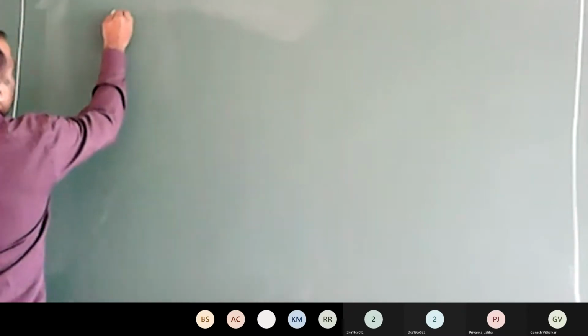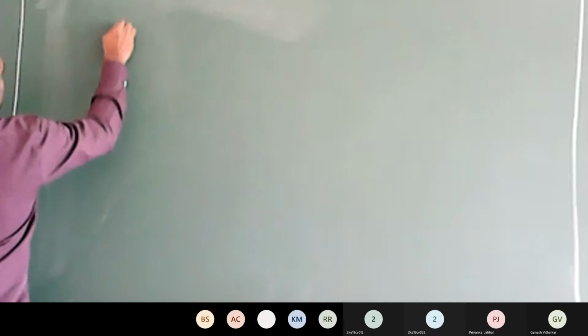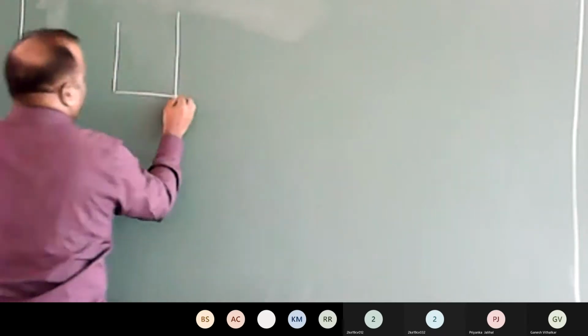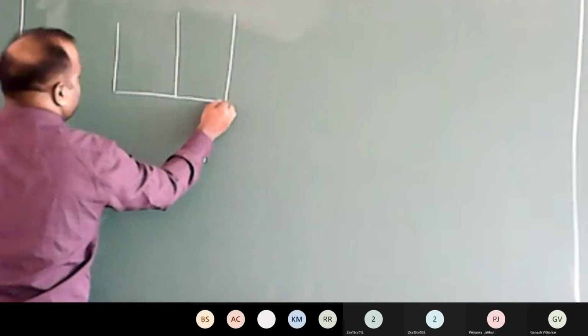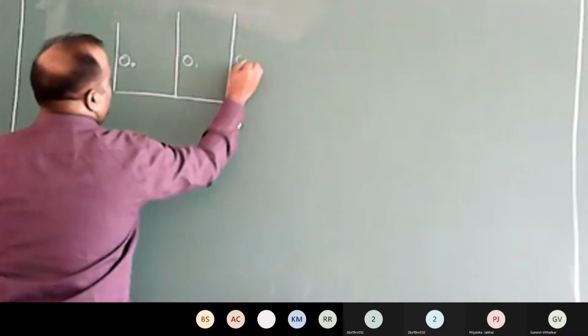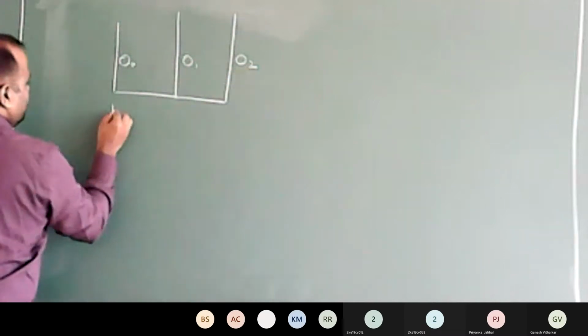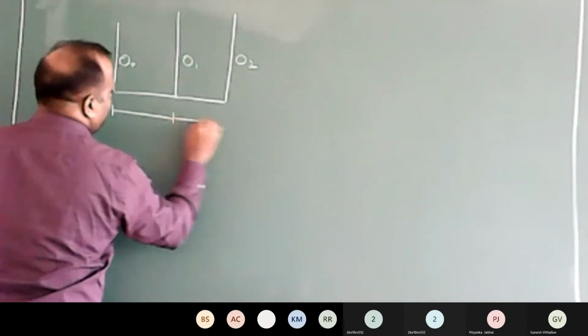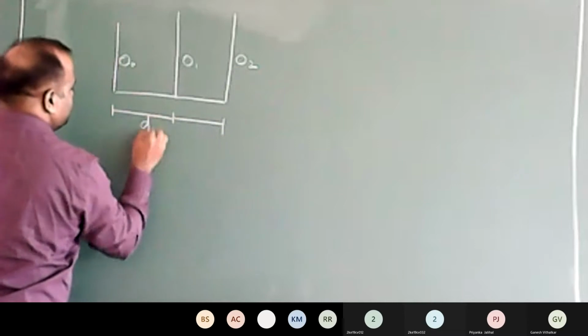As I told you the assumption, for the derivation I'm first considering only three offsets, in the sense two strips: O0, O1, O2. Remember all the strips are of equal width, small d.